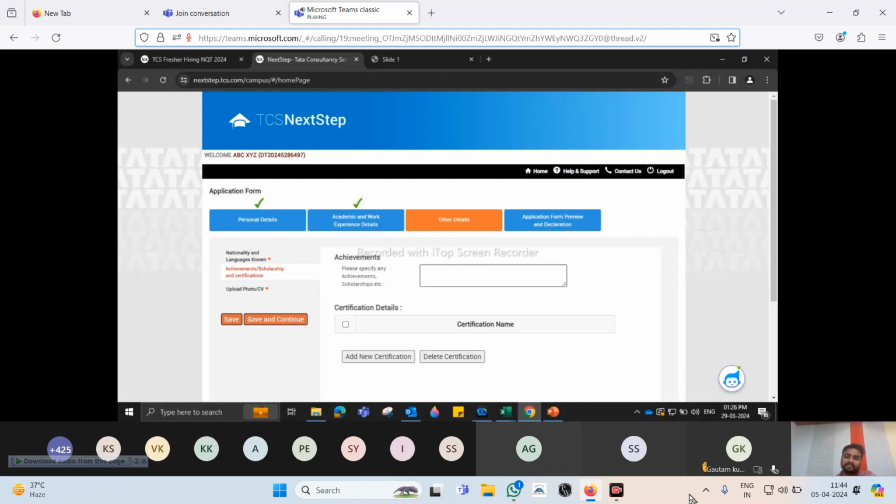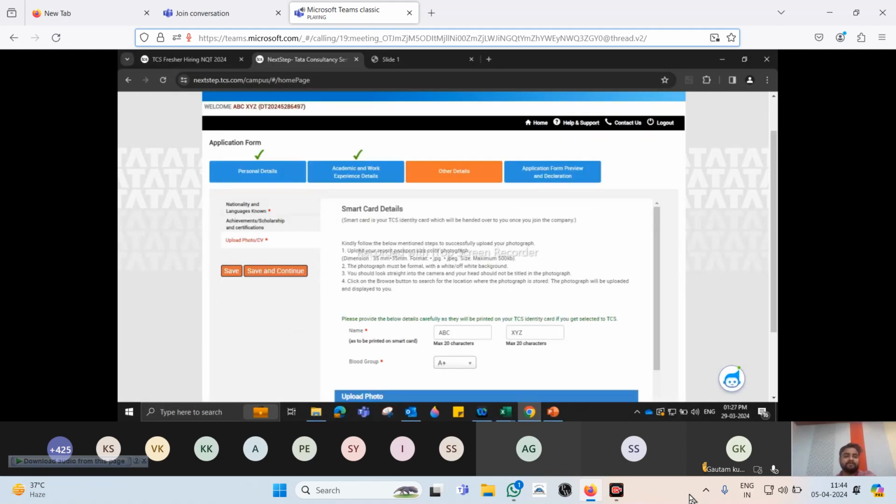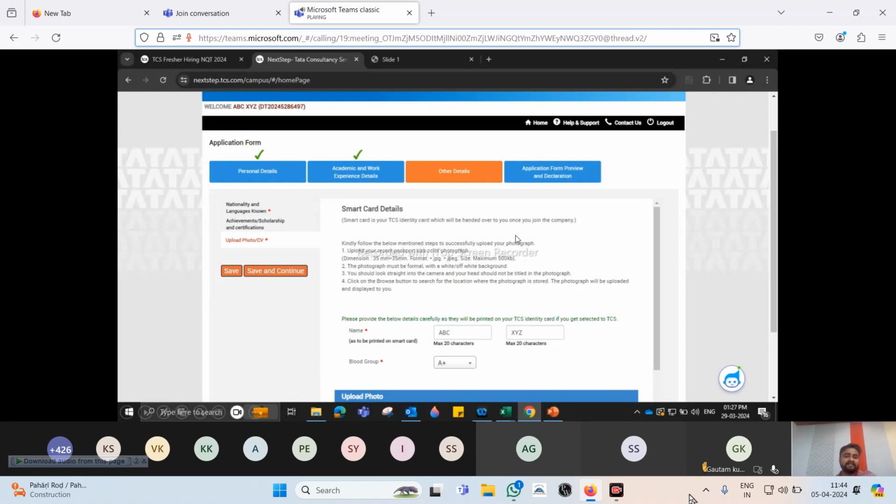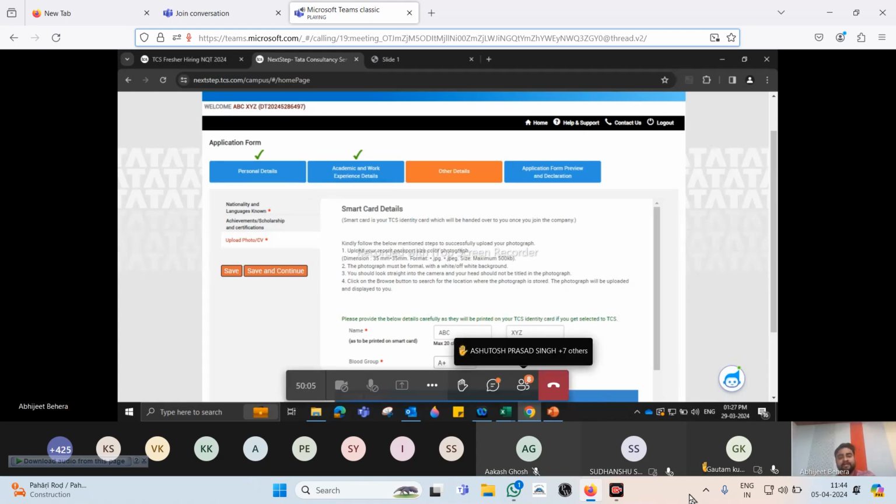Next, we can see upload photo or CV. While uploading, now this is smart card details, right? So what is a smart card? This is my smart card, maybe what I had entered 3 or 4 years back. This is what I have seen. So mandatorily write your proper name, because this should be printed on your ID.